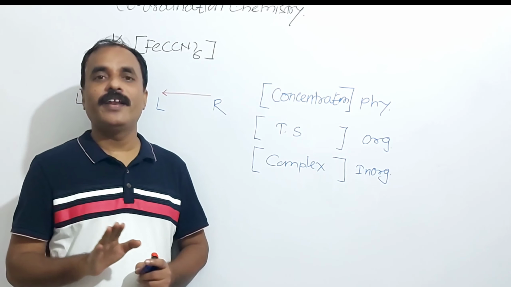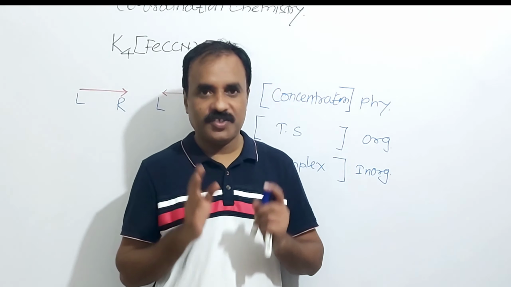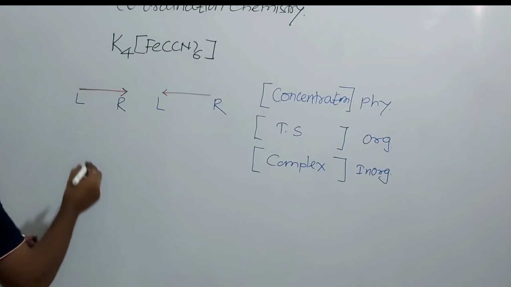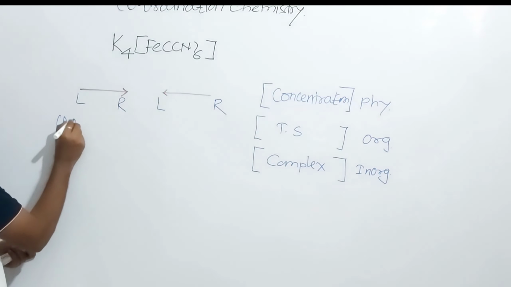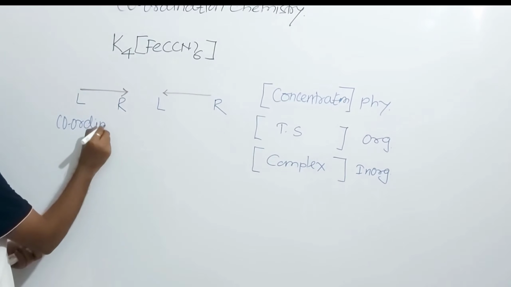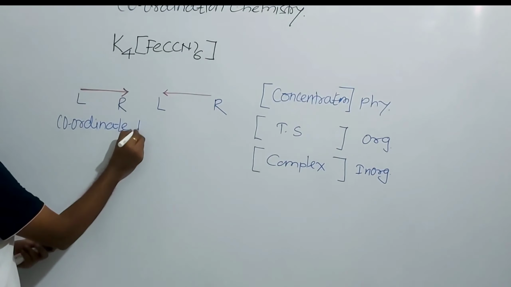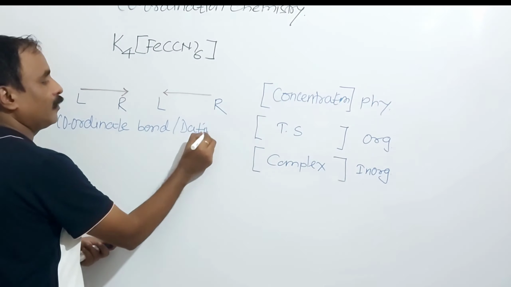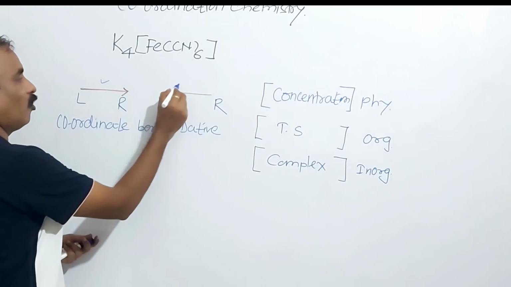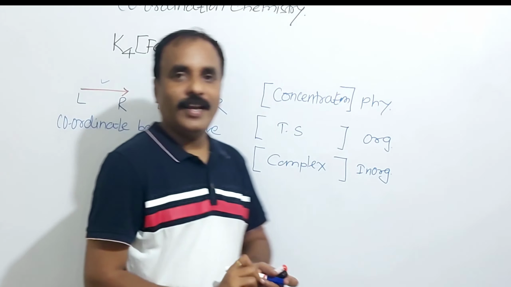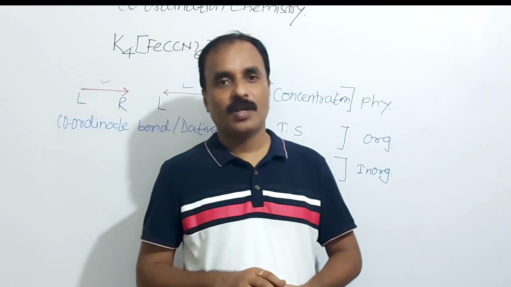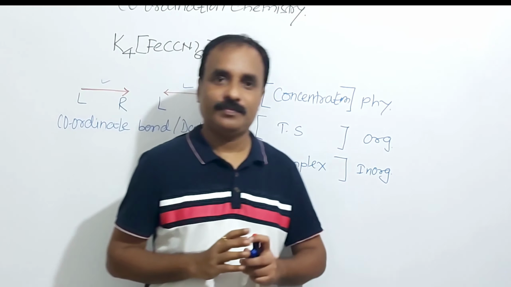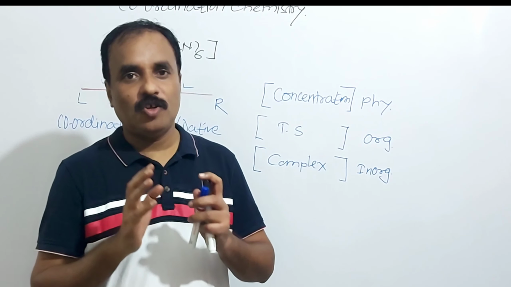First, we must know what is coordinate bonding. Which bond is said to be a coordinate bond? Coordinate bond is also known as a dative bond. Here is the symbol of a coordinate bond. Then how to define a coordinate bond? Remember, when the bonding pair of electrons is provided by only one atom, that bond is said to be a coordinate bond.